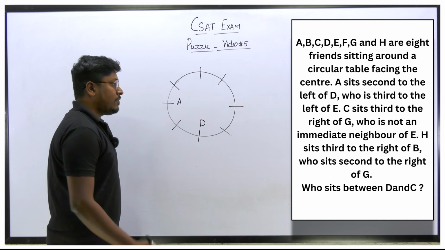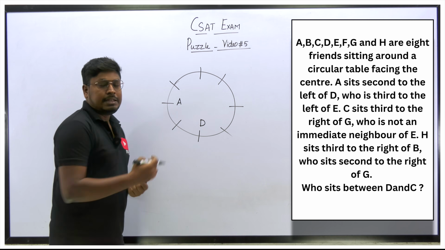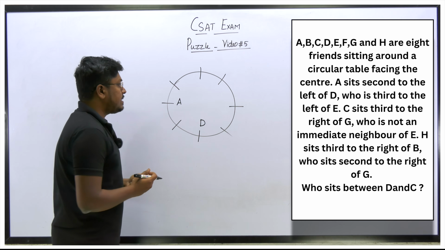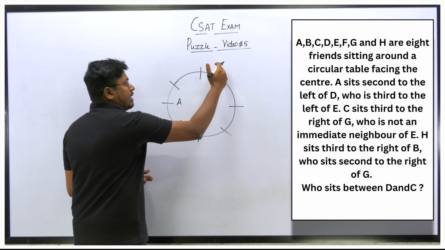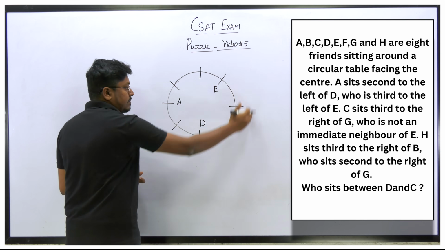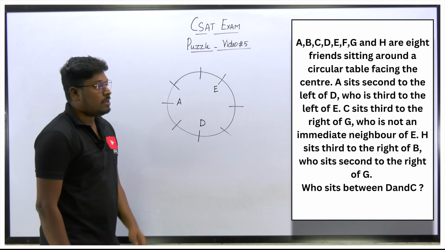D is third to left of E. So E's left hand side at a third place is D. Then definitely we have to fix E here. So only then we can say this will be E's right hand side and this will be E's left hand side. So E's left hand side at a third place will be D.